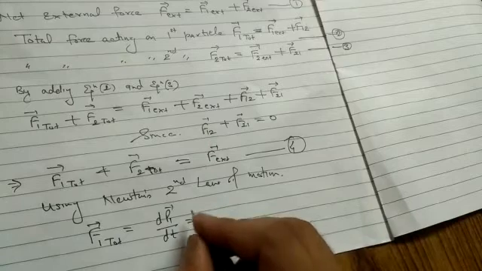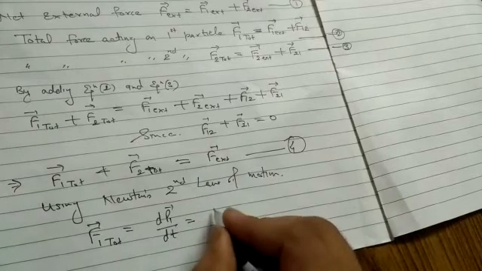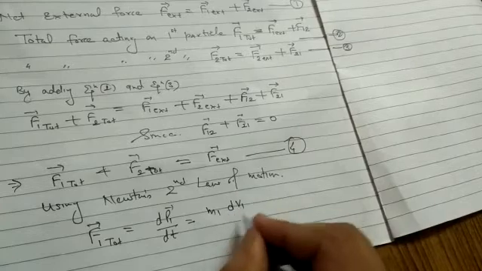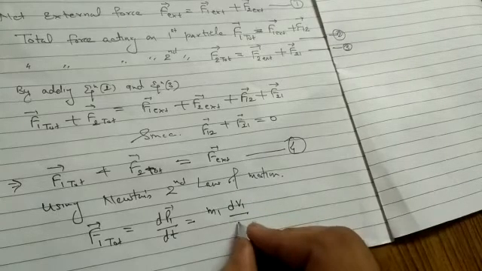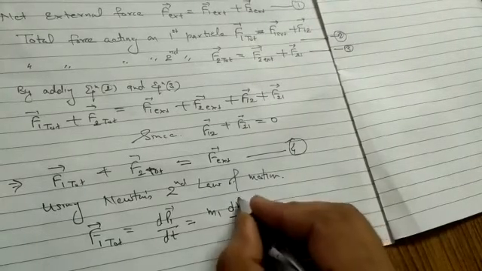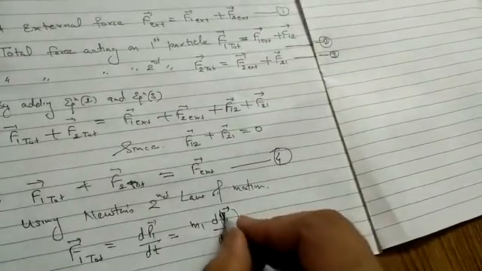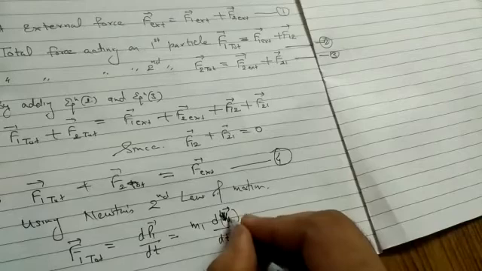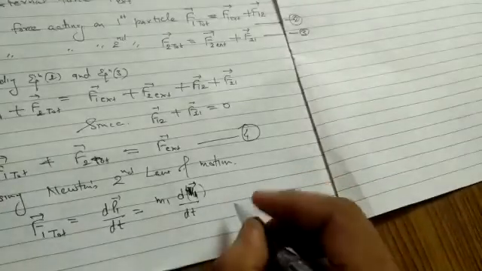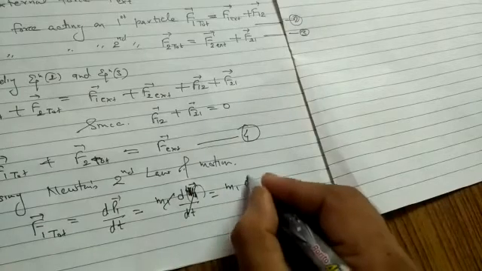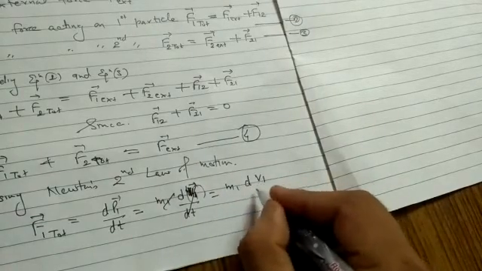Momentum equals the product of mass and velocity, so m1 can be written outside, and dv1 upon dt, which can be further written in terms of velocity v1.